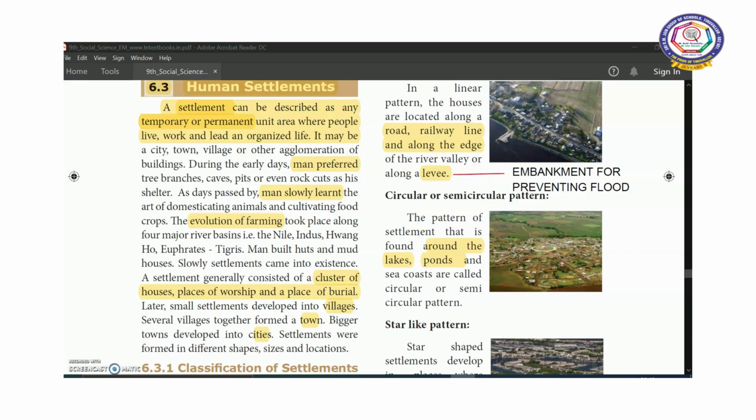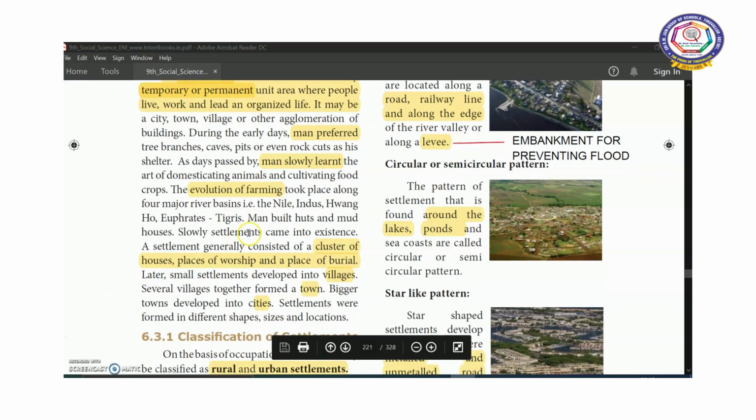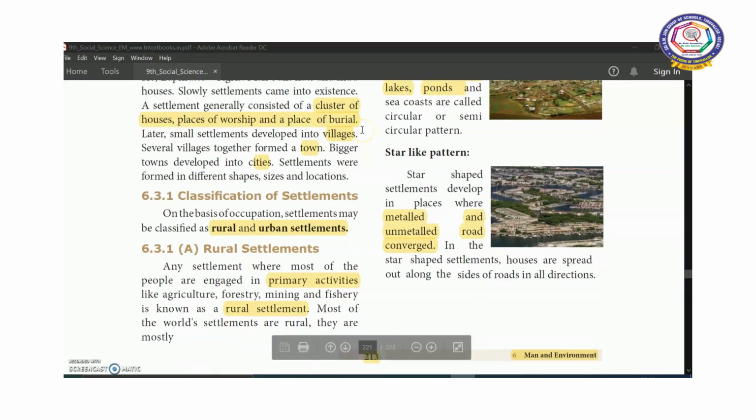So a settlement generally consisted of a cluster. Cluster means group of houses, places of worship and place of burial. In our previous lesson we discussed about the burial grounds which ancient people followed, isn't it? So later settlements developed into villages and then several villages together formed a town. Then bigger towns developed into cities. So settlements were formed in different shapes, sizes and locations. We are going to discuss about these things in detail.